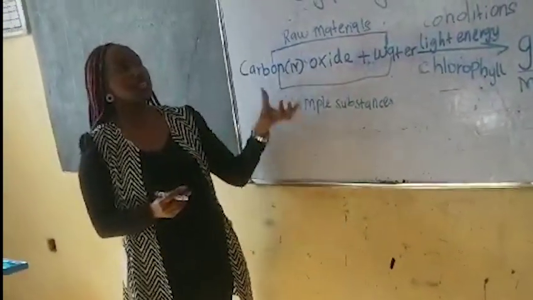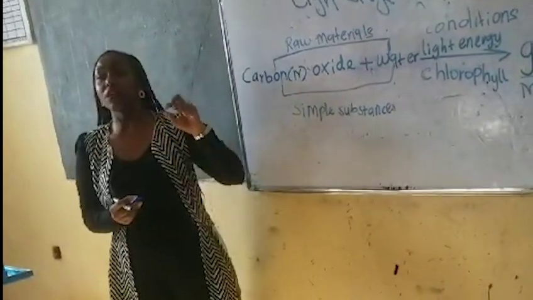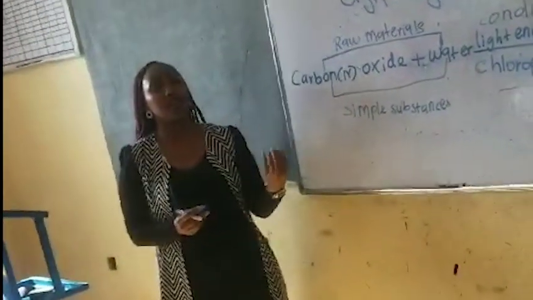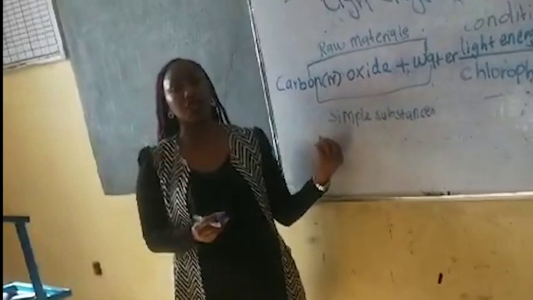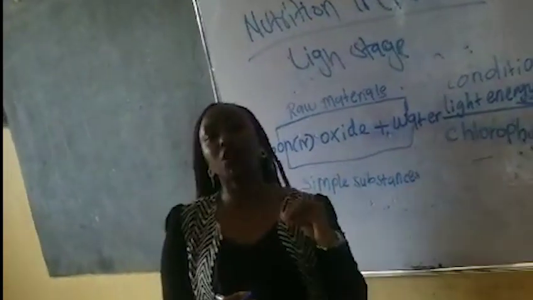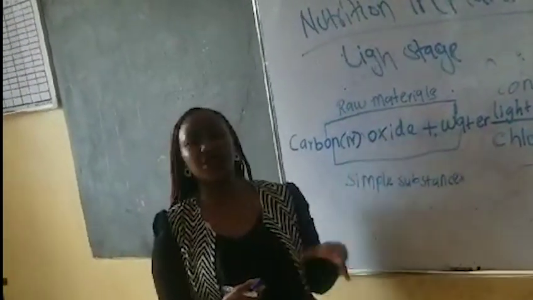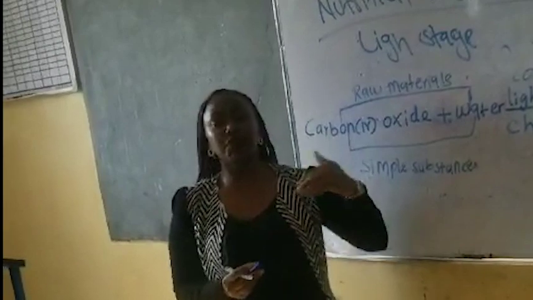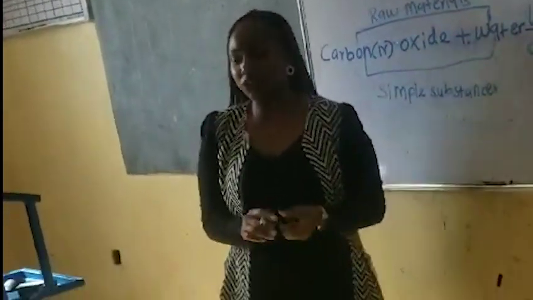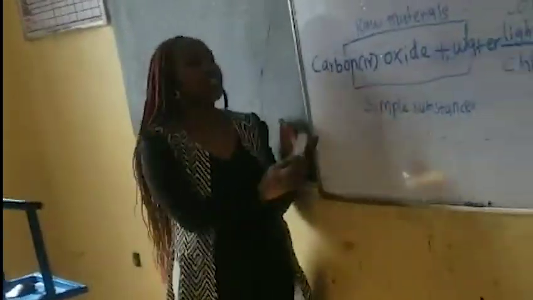And she has said it takes place in the granum, where there are chlorophyll molecules which trap light energy, which is now used in a process we are calling photolysis. So I need another person to come and take us through what photolysis is, and also to put it down in an equation so that we can know what is really happening in photolysis.